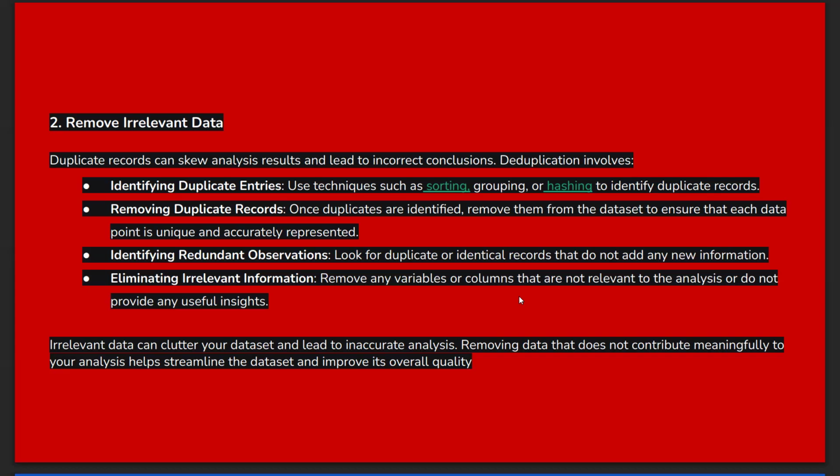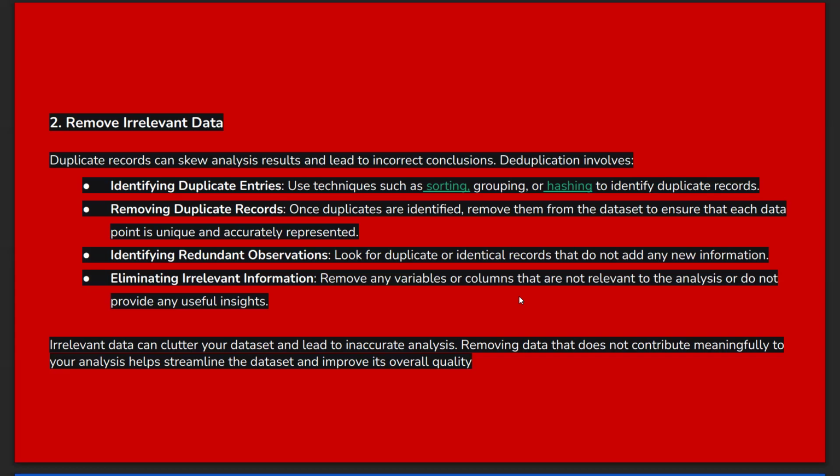By having this irrelevant data, it will clutter our data set and also lead to inaccurate analysis. So by removing data that does not contribute meaningfully to your analysis, it will help streamline the data set and also improve the overall quality of the data set.